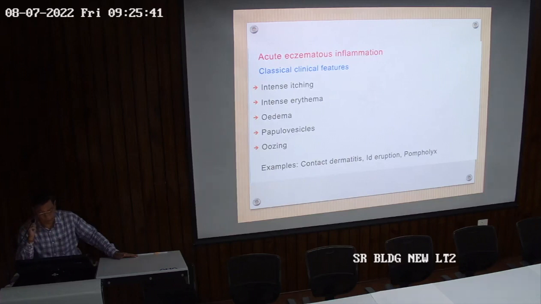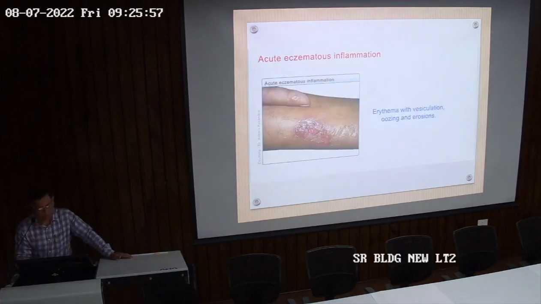Examples are contact dermatitis, eruption, pompholyx. Contact dermatitis will go with this example. Some irritant application, like sudden acid application to the hand, will lead to intense erythema, itching, and papillovesicle formation. So this is a picture of acute eczematous inflammation where there is a lot of erythema, oozing, vesiculation and erosion. From this picture you can make out that it's the acute stage, where oozing and erythema are there.